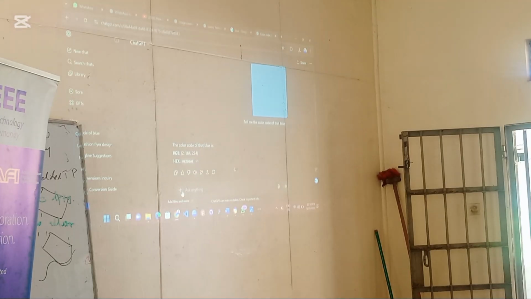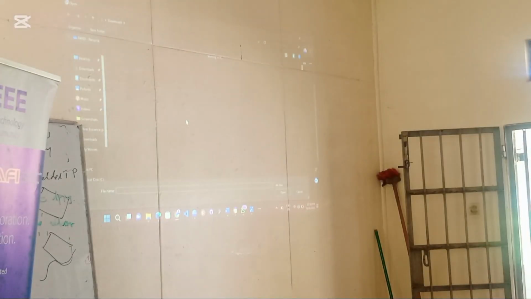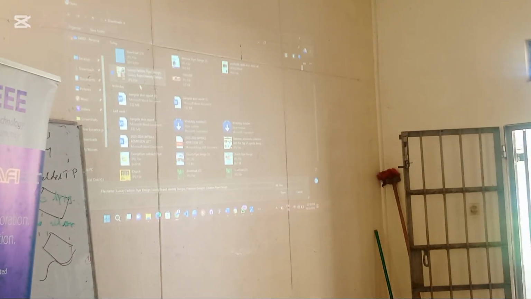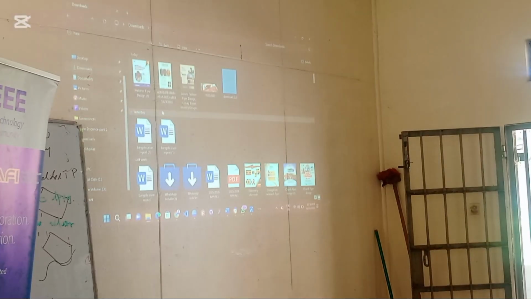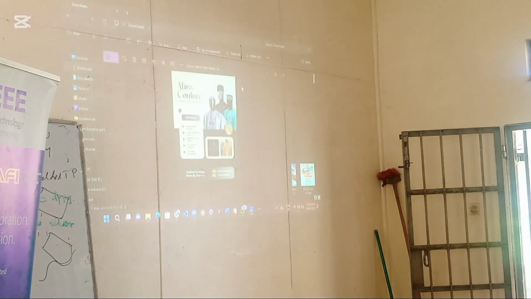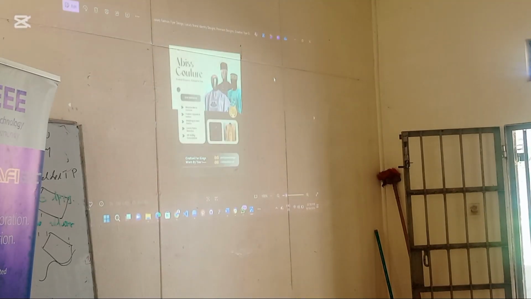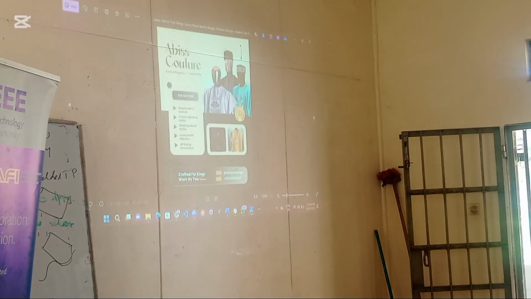This is good. Now, you see that image? I want to get the color code of this faint color which was used here.